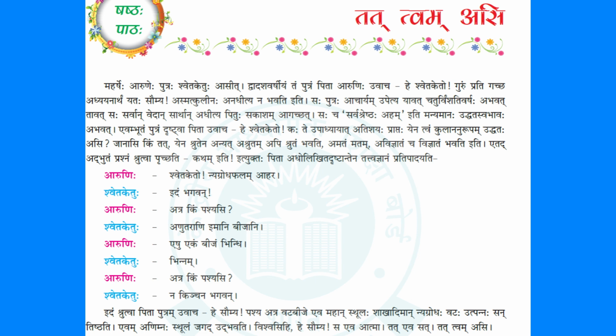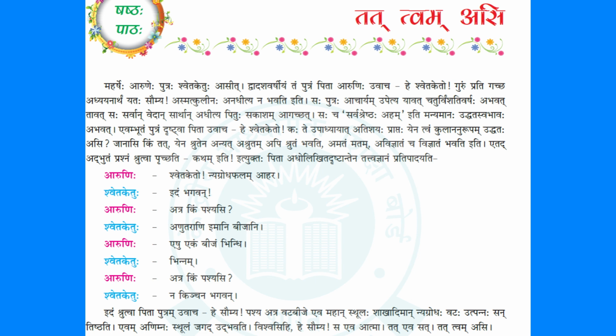What is that knowledge? इत्युक्तः पिता अधोलिखितदृष्टान्तेन तत्त्वज्ञानं प्रतिपादयति. इत्युक्तः, इति plus उक्तः, पिता. So the father was told like this by the son. So what was he told by the son? How? Katham. Katham is the response from his son.